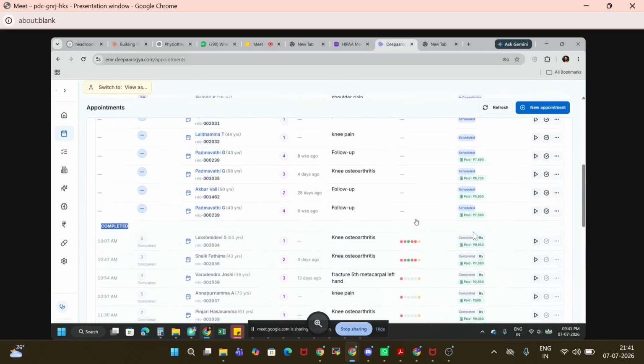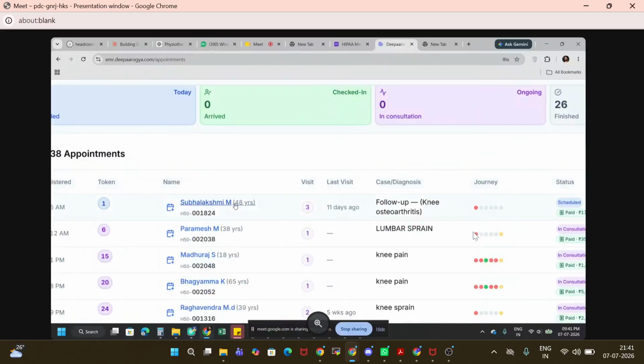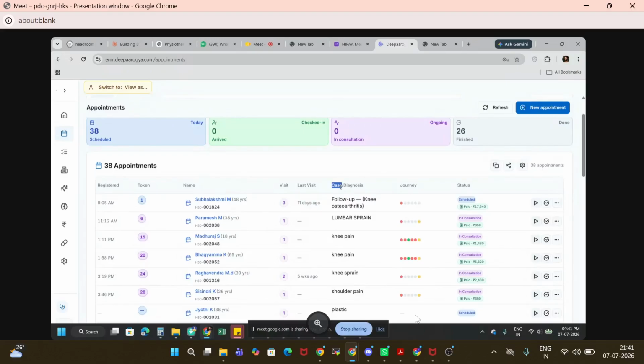Again, if you check clearly, there is different information on the same screen. You can get the age, the gender, the number of visits. This patient has visited a third time, and the last visit was 11 days ago. And again, the case and diagnosis.